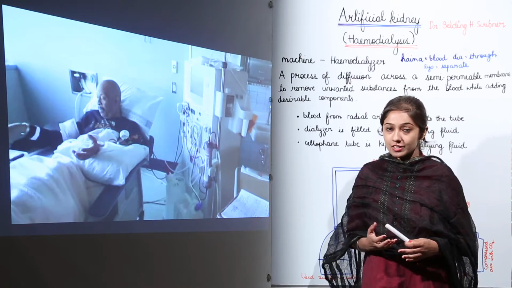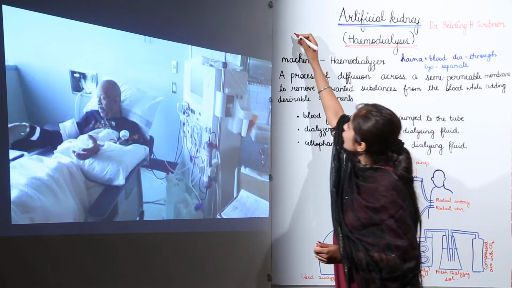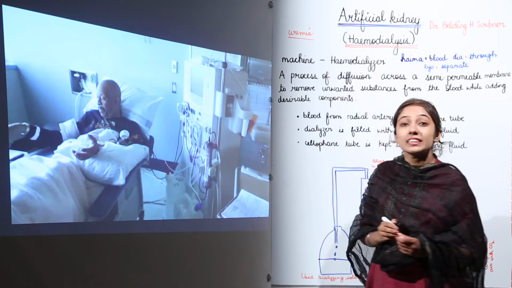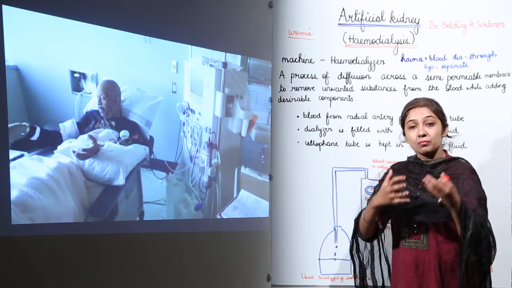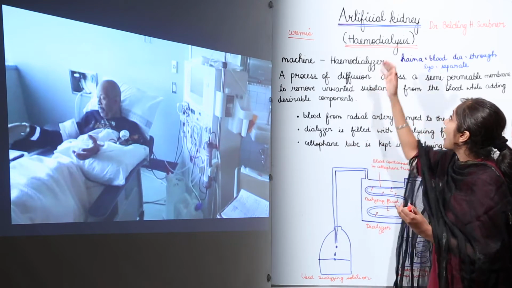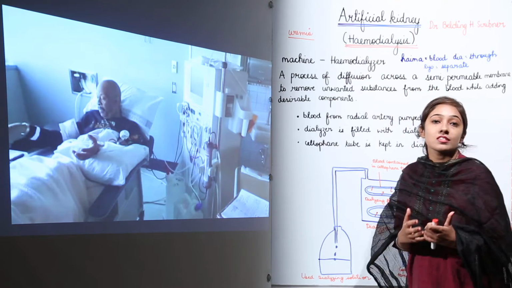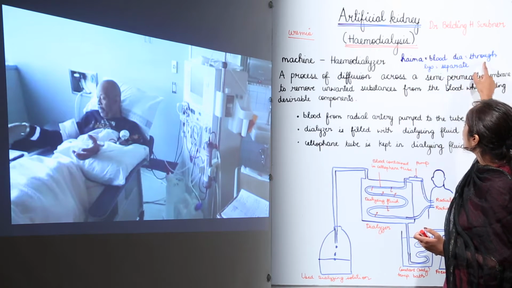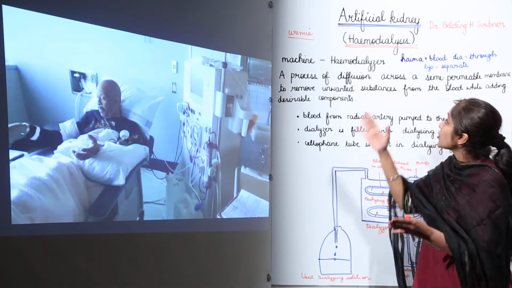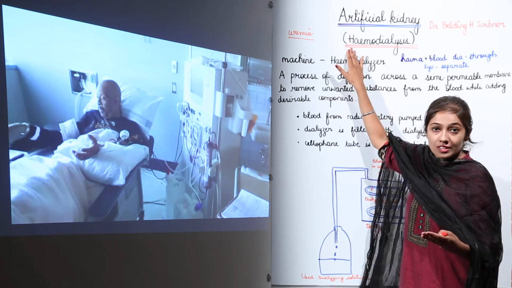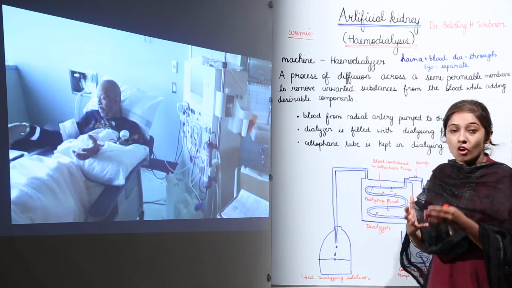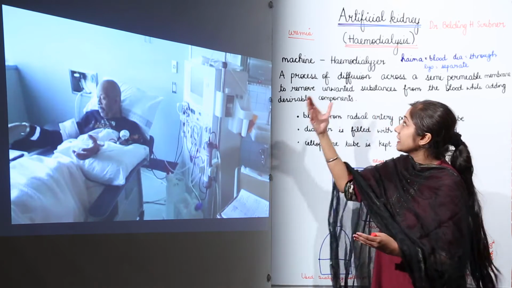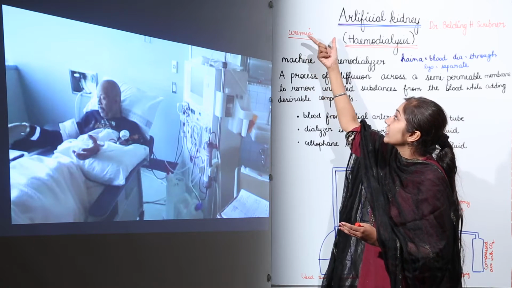In a severe case of the disorder, that is uremia, the patient has to go through dialysis, which means purifying the blood. This is done through an artificial kidney, and the process is known as hemodialysis. Hema means blood, dia means through, and lysis means to separate. So hemodialysis is the process by which the toxic components are removed from the blood, and this is done in severe disorder of the kidney, that is uremia.